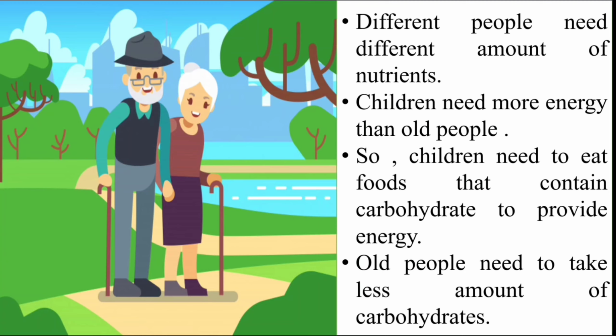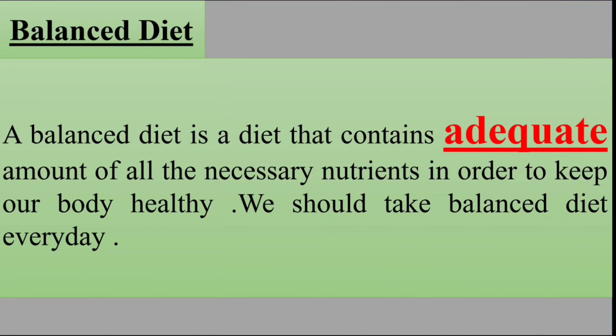So what are the two things we have learned? We need to have food that can give us different types of nutrients, and another thing is that at different ages, different people have different requirements of nutrients. So here comes the idea of balanced diet. What is a balanced diet? A balanced diet is a diet that contains adequate amounts of all the necessary nutrients in order to keep our body healthy. We should take a balanced diet every day.